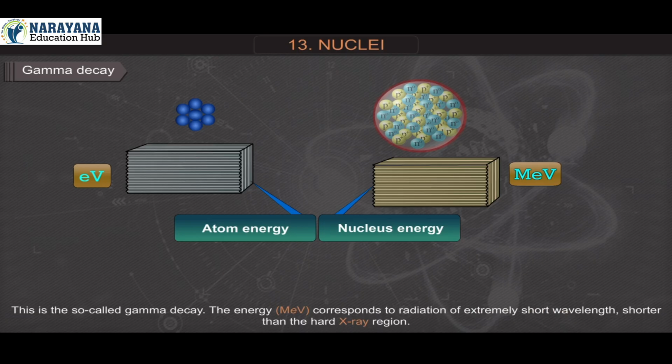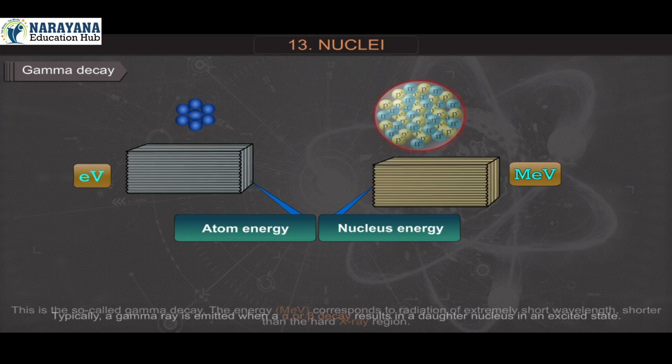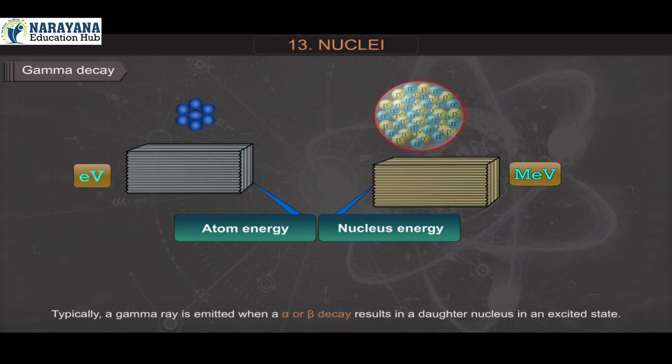The energy mega electron volt corresponds to radiation of extremely short wavelength, shorter than the hard X-ray region. Typically, a gamma ray is emitted when the alpha or beta decay results in a daughter nucleus in an excited state. This then returns to the ground state by a single photon transition or successive transitions involving more than one photon.